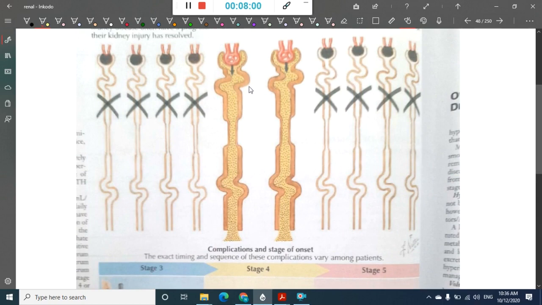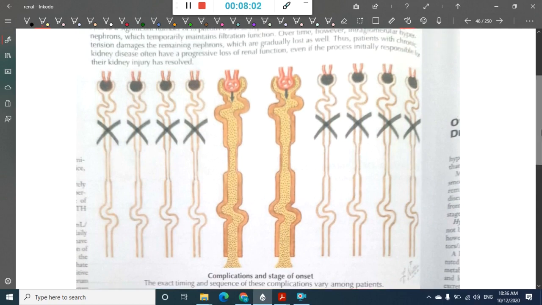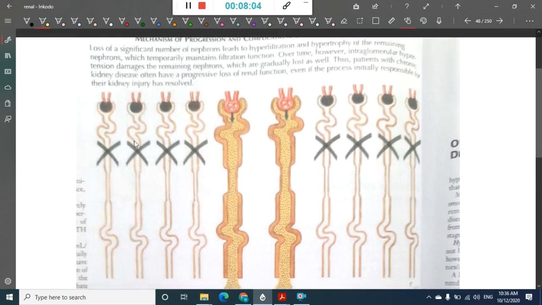In chronic kidney disease, most of the nephrons have undergone atrophy, and there is hypertrophy of some remaining nephrons. There is a significant loss of the number of nephrons. Because of this, it leads to hypertrophy of the remaining nephrons. That is, the remaining nephrons become larger.